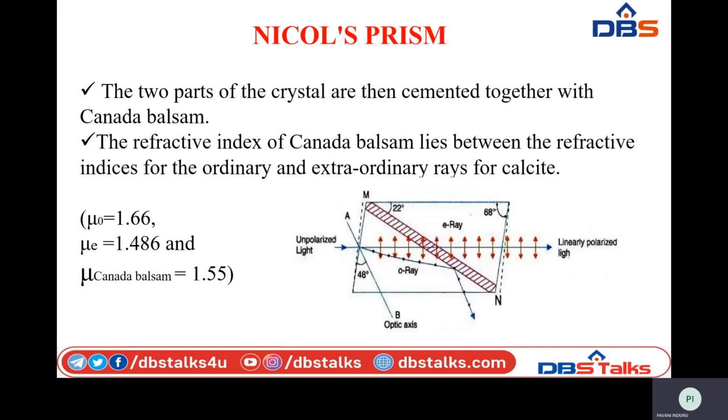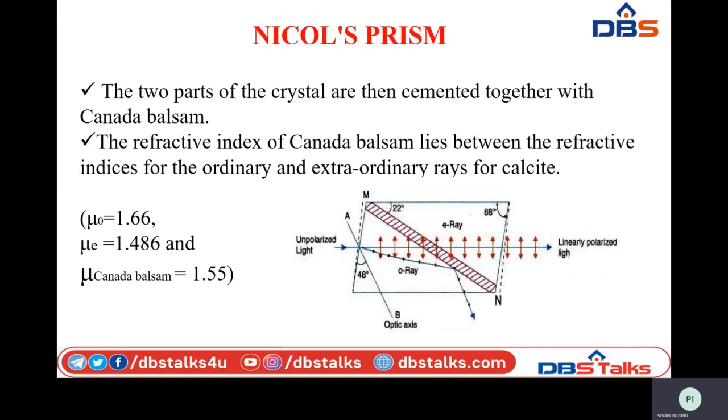The Canada balsam layer has a refractive index of about 1.55, whereas the refractive index of the ordinary ray is 1.66 and that of the extraordinary ray is 1.486. That means the Canada balsam layer acts like a denser medium for the extraordinary ray and a rarer medium for the ordinary ray.